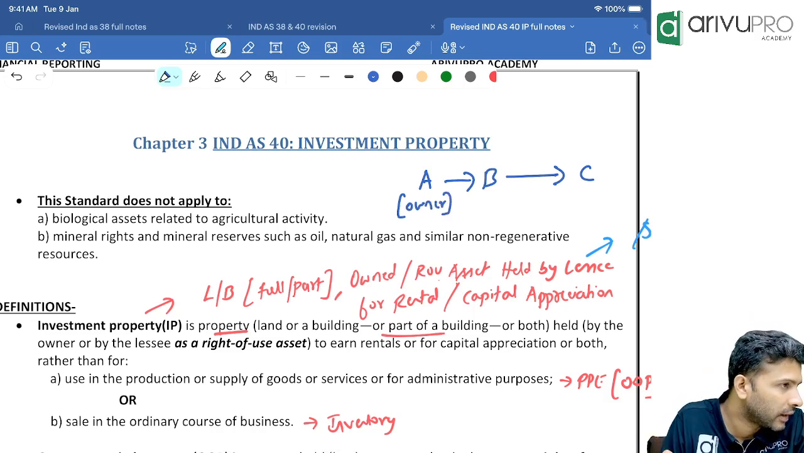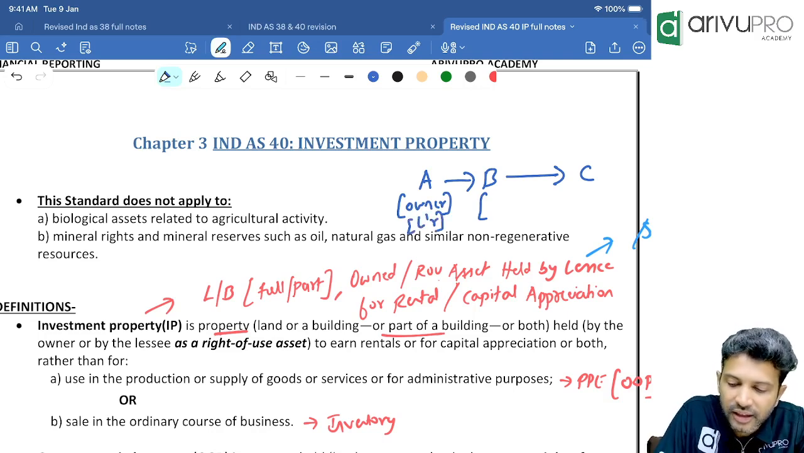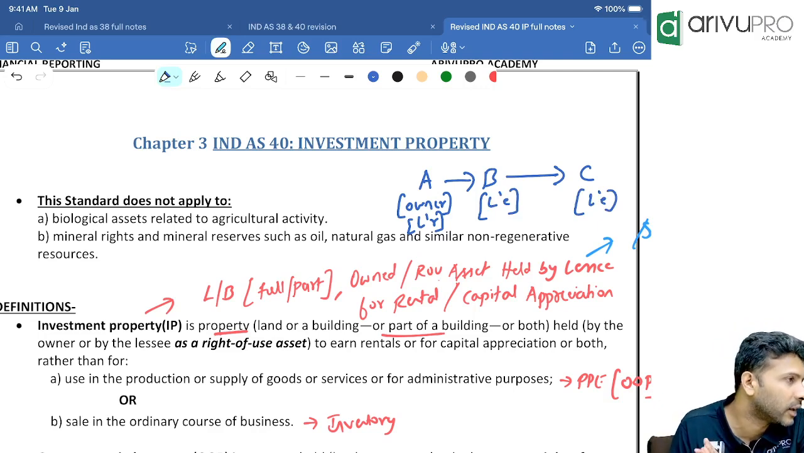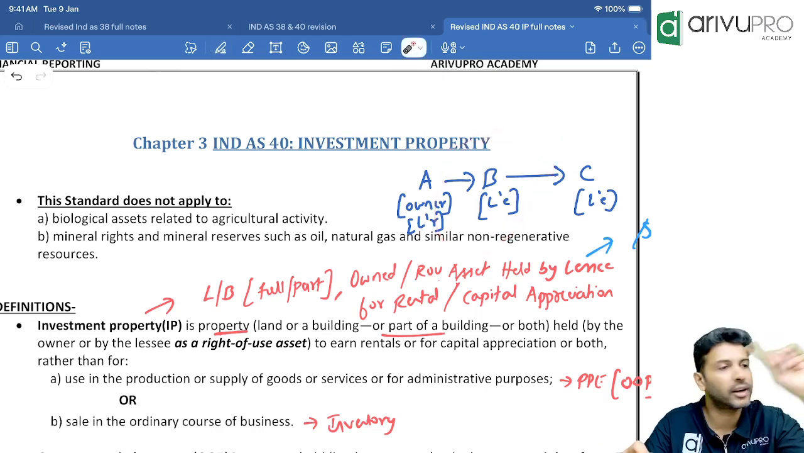In this example, A. So A is the lessor. B is what? Lessee. C is also a lessee. This we used to call a sublease arrangement. If you remember in AS 19, we had this concept. If you have forgotten, no problem. Again, it will come. We'll do it later.